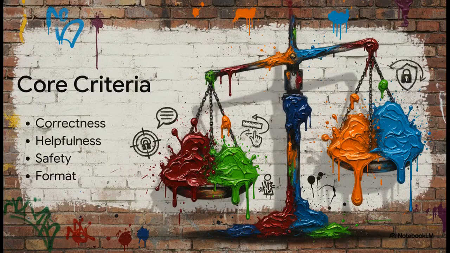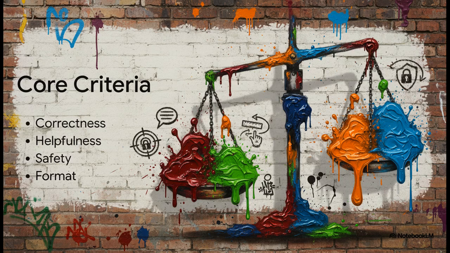So we have to break quality down into observable criteria. It's just not enough to say an AI's answer sounds generally good. We have to ask super specific questions. Is it factually correct? Is it actually helpful to the user's specific goal? Is it safe? And does it follow the exact format we requested?